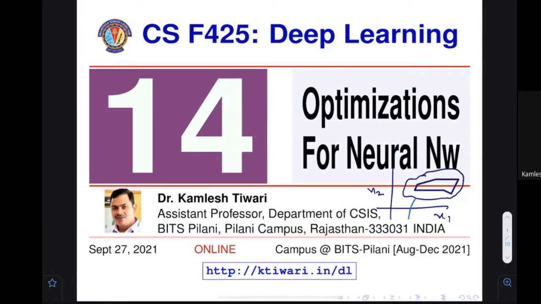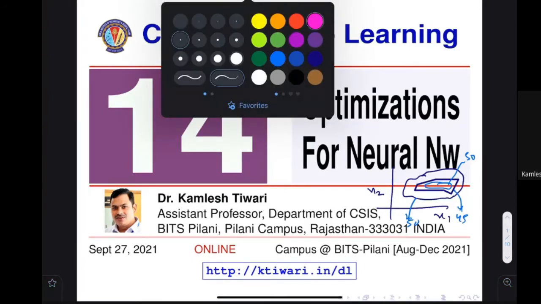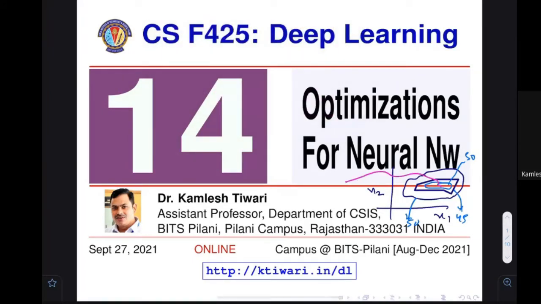We have talked about this in previous classes that, for example, on this particular path the value is 50. Then for the inner path, the value would be maybe 45. And then we can draw another contour inside, and maybe here the value would be 40. So our objective would be somehow to traverse from outside and reach the absolute minimum, whatever the place is. But the general methods are not that smooth, because this kind of curve is also not smooth in our